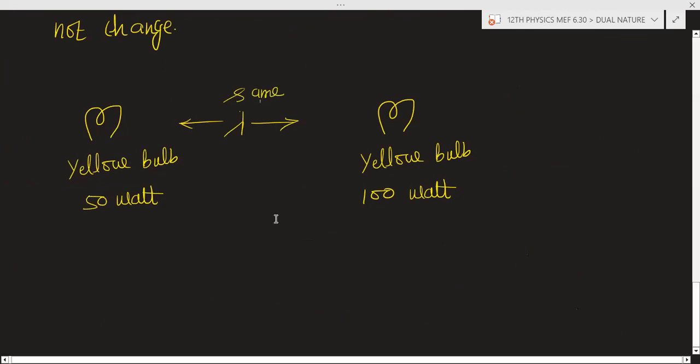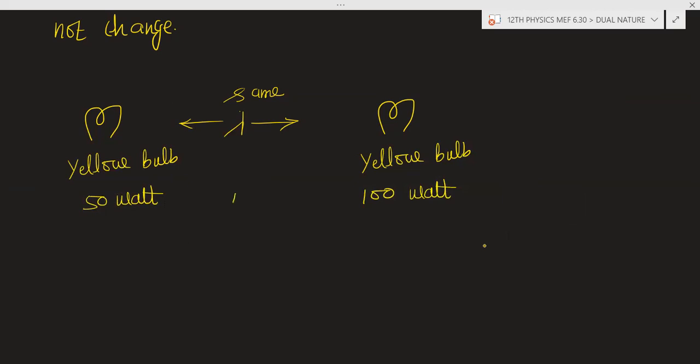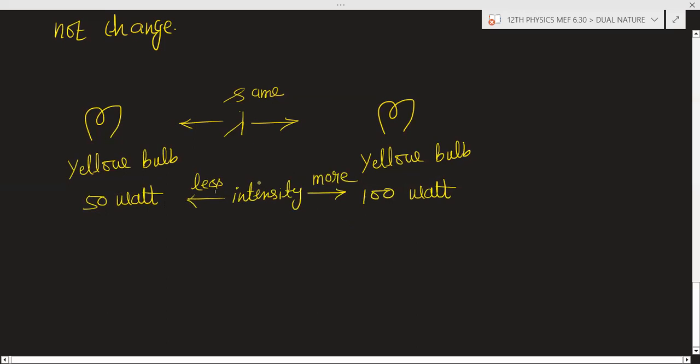Both have the same wavelength. Now one bulb is of 50 watt and another is of 100 watt. So the intensity of this 100 watt will be more as compared to the 50 watt. Intensity is more. So what is the meaning of the intensity is more?